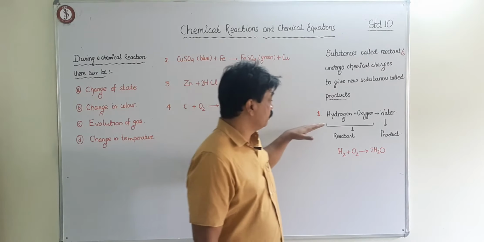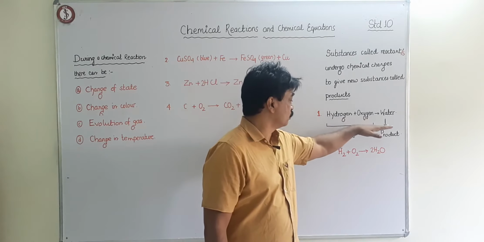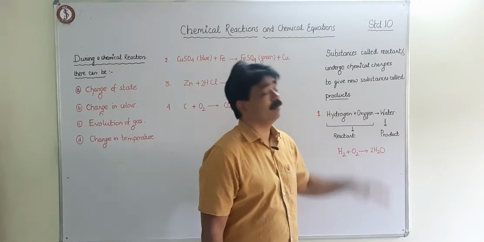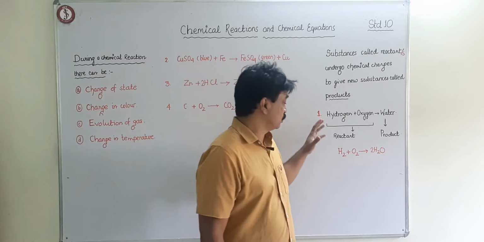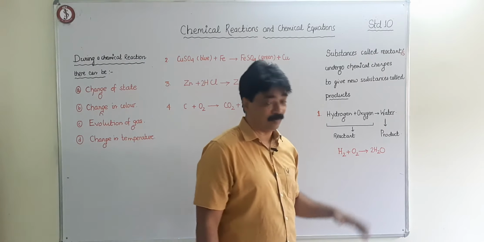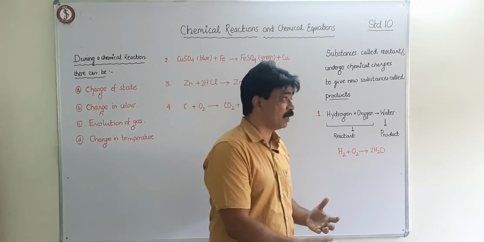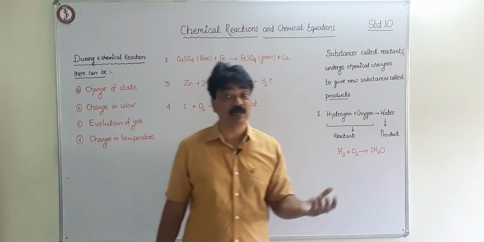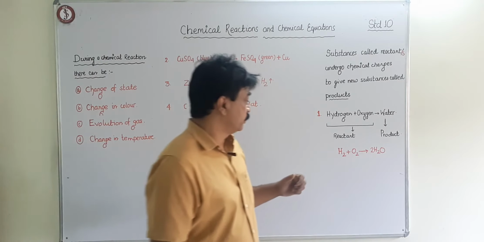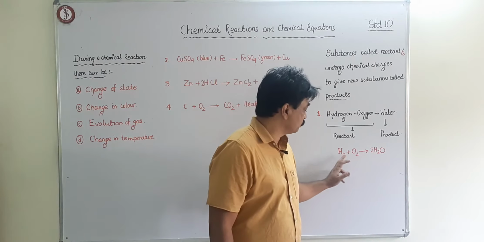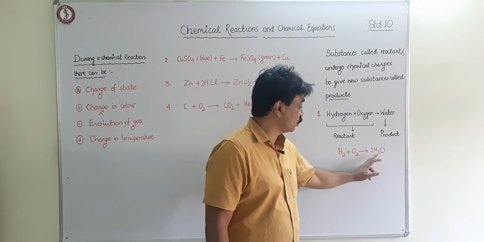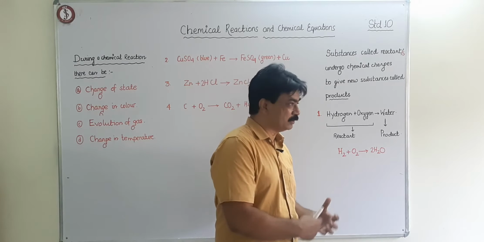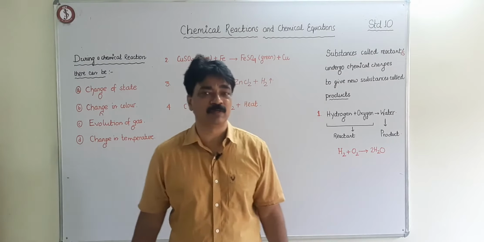So now we have written hydrogen plus oxygen gives water, but then this is the English language, isn't it? We change it into symbolic language, and when the symbolic language is written, the chemical reaction is expressed as a chemical equation. Now here see, H2 plus O2, that means hydrogen plus oxygen gives water. So this is a basic skeletal chemical equation.